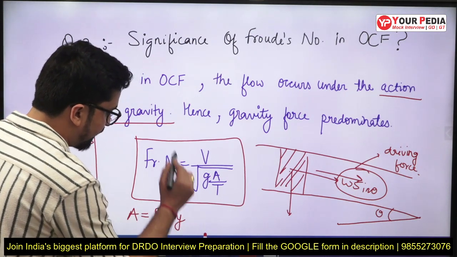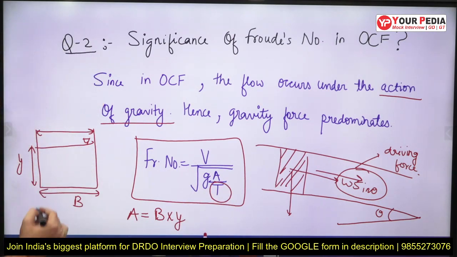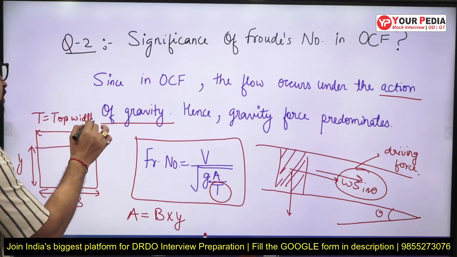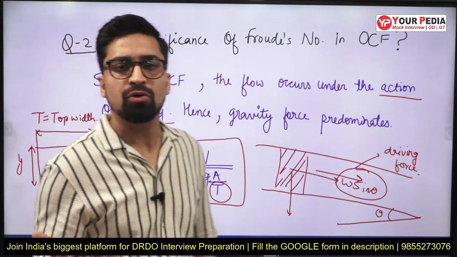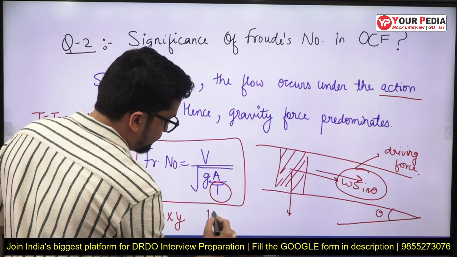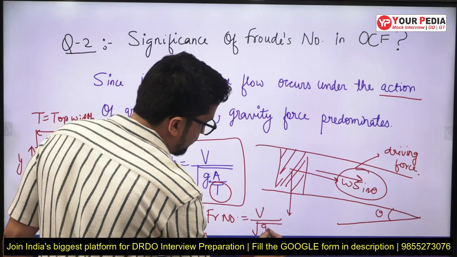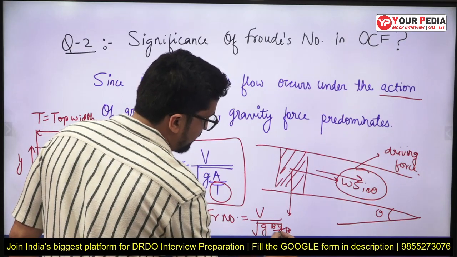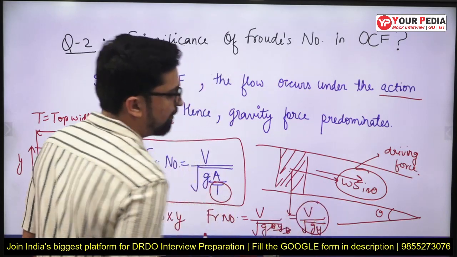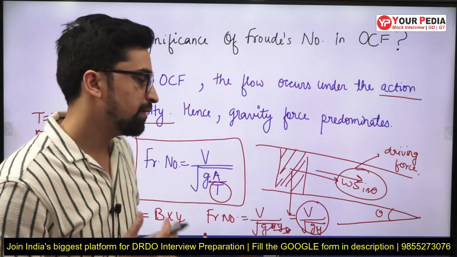And T is the major part in this formula. Basically T is the top width. In case of a rectangular channel, the top width will be equal to the width only, so it will be equal to B only. So Froude number is equal to V upon root of g times A upon B, that is g times B times Y upon B. So B and B cancel, and V upon root of gY becomes the Froude number for a rectangular channel, right? In this way you can calculate the rectangular channel's Froude number, correct?